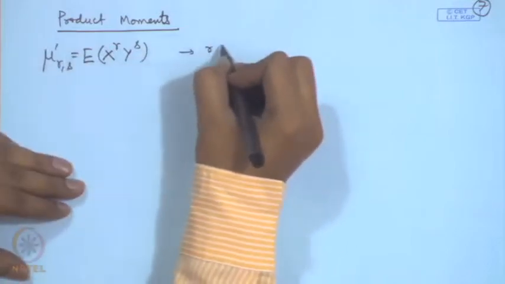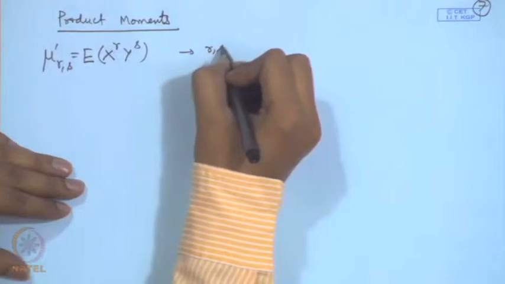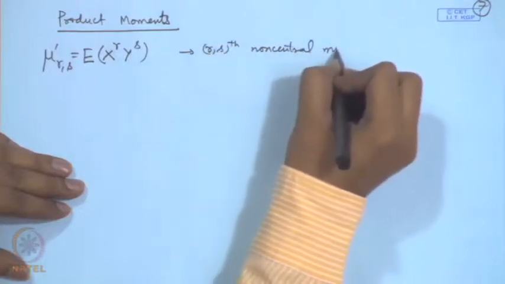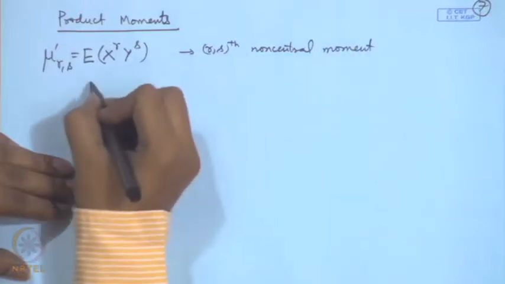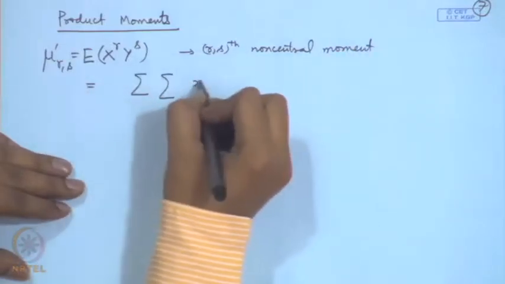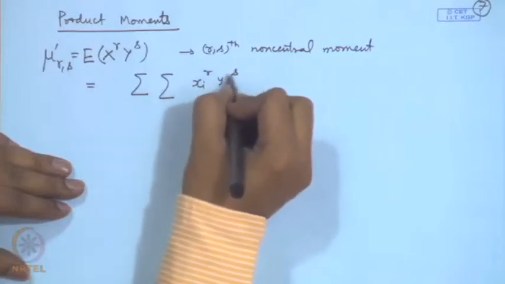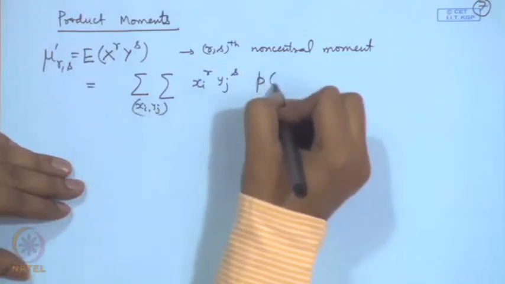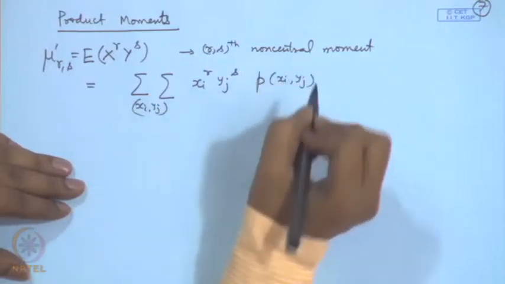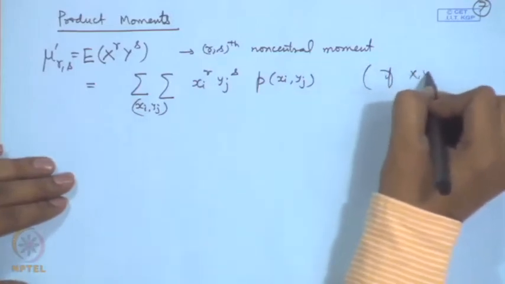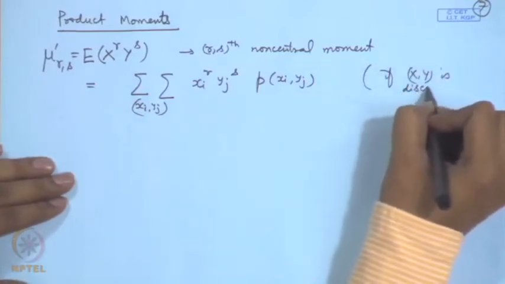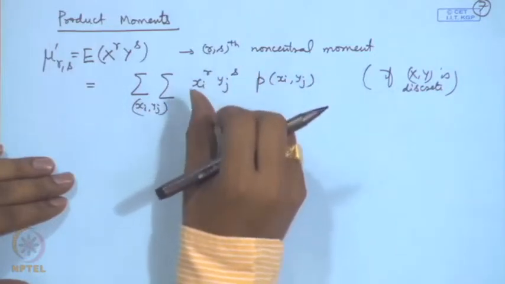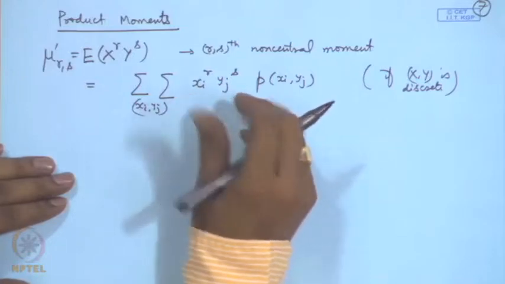This is called r sth non-central moment, and it is evaluated by x i to the power r, y j to the power s over all x i y j into the joint probability mass function if x y is discrete, provided this double summation is absolutely convergent.